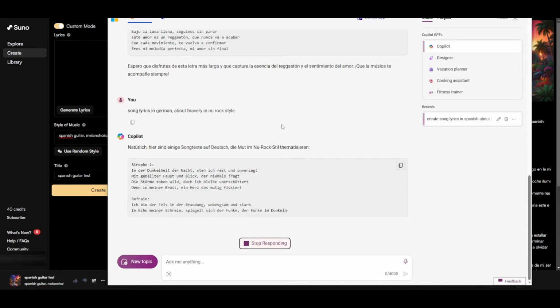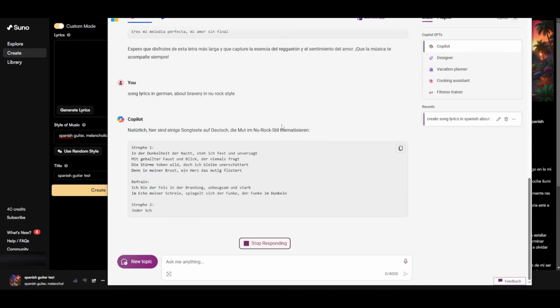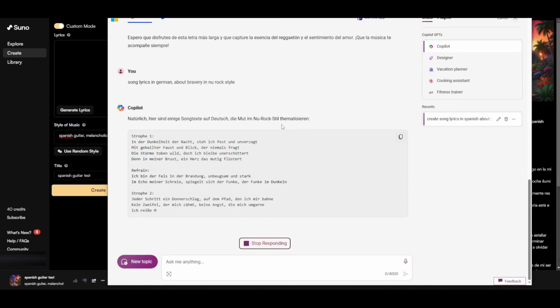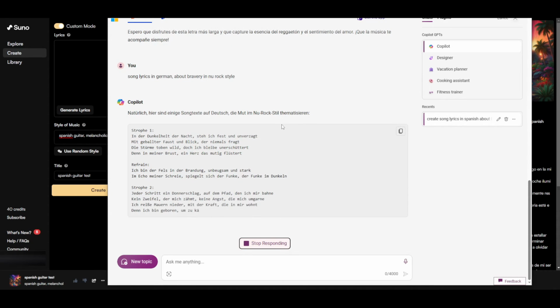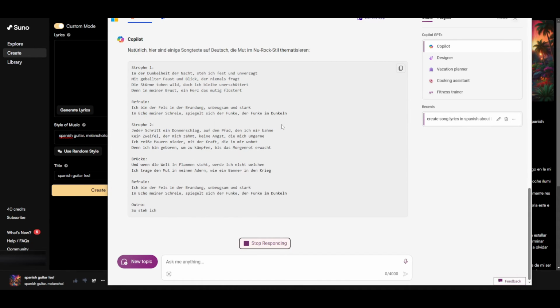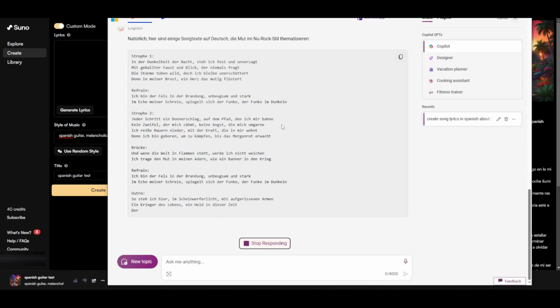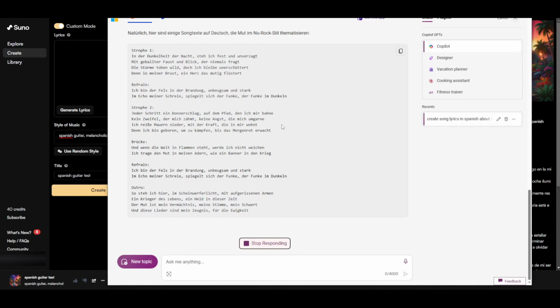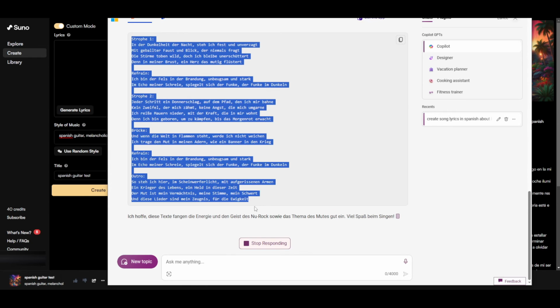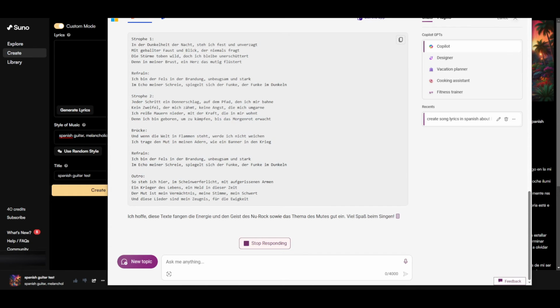If you make the lyrics in Arabic and you tell the style of music in Arabic or Middle Eastern or Oriental music, it will actually understand. It will change the tone of the voice, do the trills, do the color of the voice. You'll be surprised. So let me just copy this really quick because that's all we need right now.